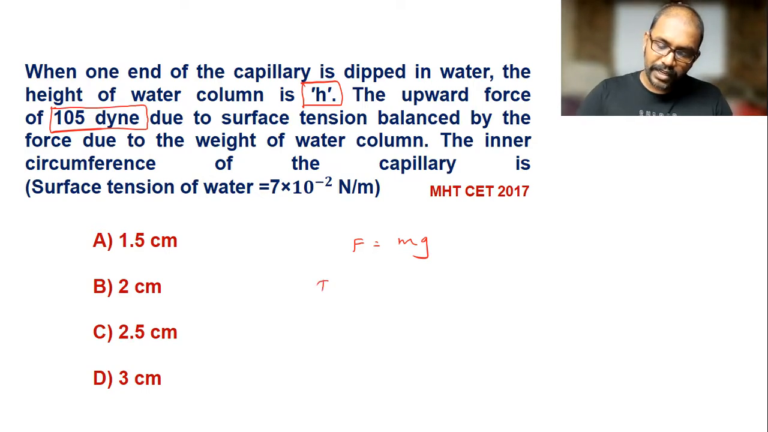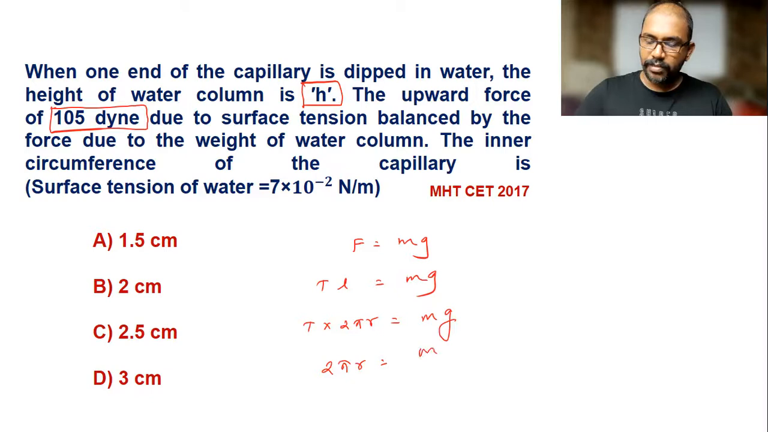This F we can write as T into the length of the capillary tube, equal to mg. Here L is the inner circumference, obviously 2 pi r. So the circumference is equal to mg by T. Here mg is a force, and they gave the force 105 dyne, which we have to convert into Newton. You know that 1 Newton is 10 raised to 5 dyne, so 1 dyne is 10 raised to minus 5 Newton. Divided by T, the surface tension, given as 7 into 10 raised to minus 2.